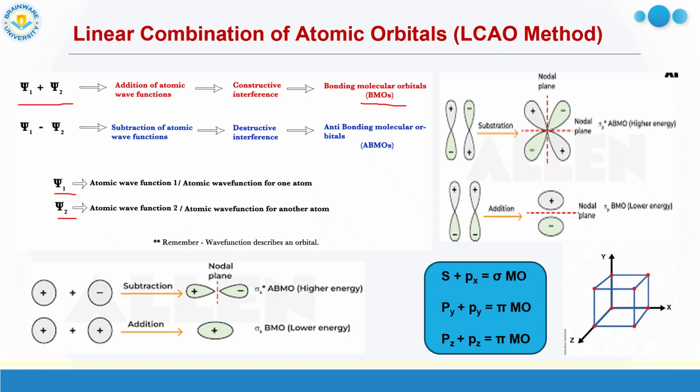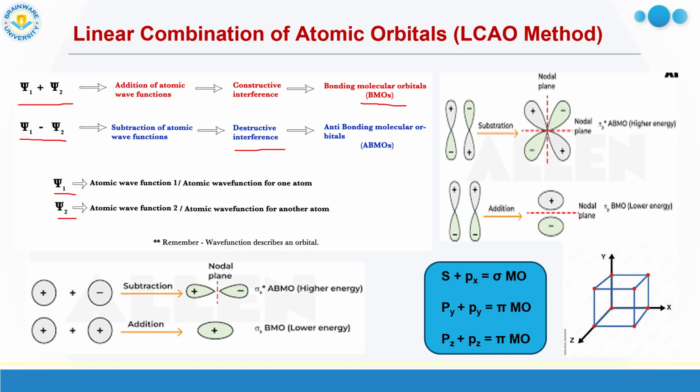When the atomic orbitals combine in out-of-phase combination, that is subtraction mode, psi1 minus psi2, also known as destructive interference of the waves, it gives rise to antibonding molecular orbitals. As a result, antibonding molecular orbitals are of higher energy.